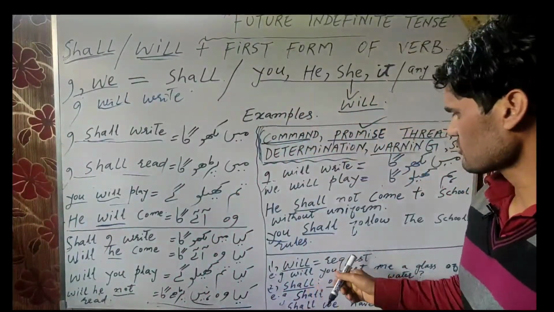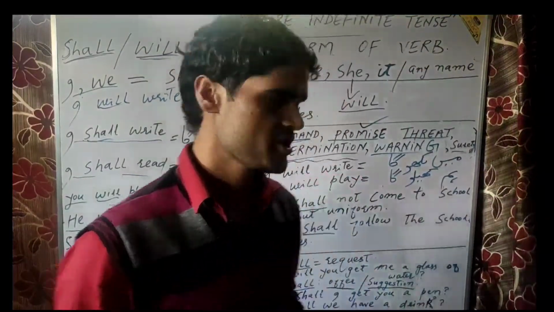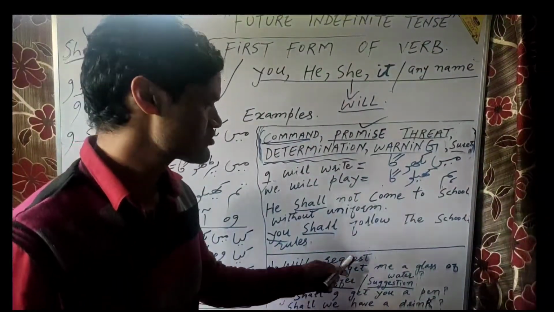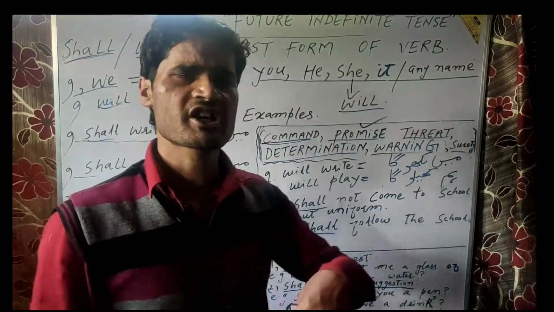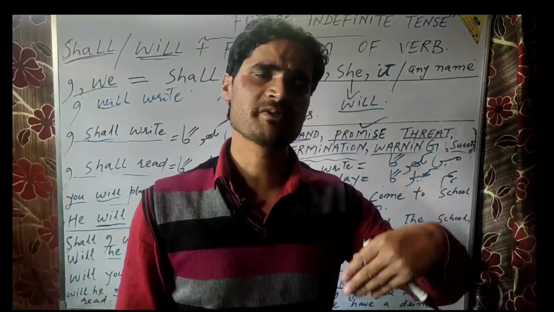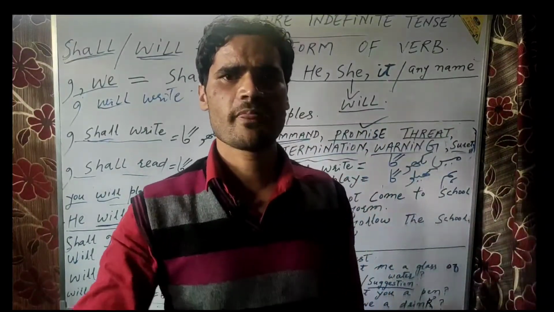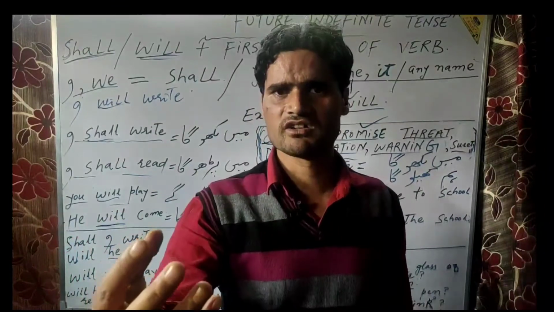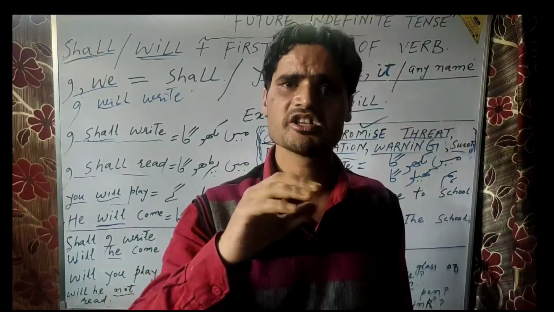However, there are other rules of it. Will also expresses the meaning of request. What does it mean? Request means when you expect someone to do something for you. When you ask someone to do something for you, it is the request.